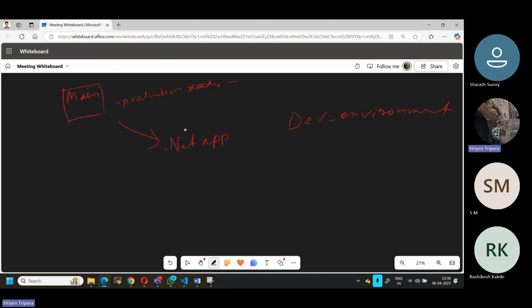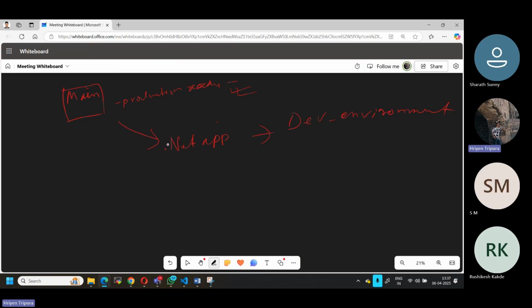Once you gather all the requirements, what do you do? The main branch has your entire working code up to date. Now, when there is a requirement to deploy the .NET application, or any infrastructure, to a particular environment, that is the dev environment, they want to deploy it.